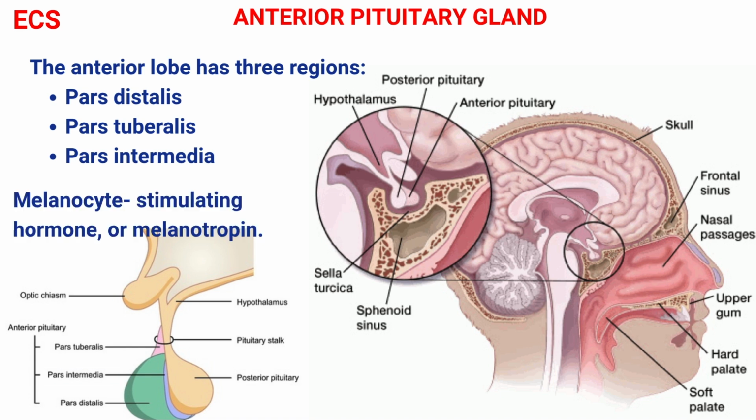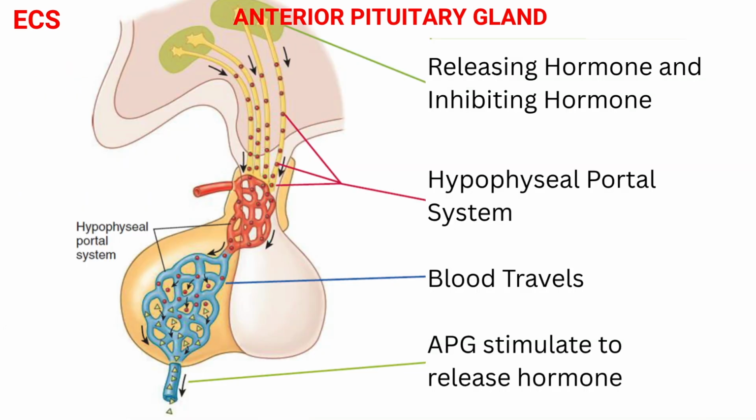This section may secrete two types of melanocyte stimulating hormone, also known as melanotropin. It stimulates the melanocytes of the skin to increase production of melanin, and the release of melanocyte stimulating hormone is inhibited by dopamine. Releasing hormones from the hypothalamus control the anterior pituitary's secretion and travel in the hypothalamus capillary network.